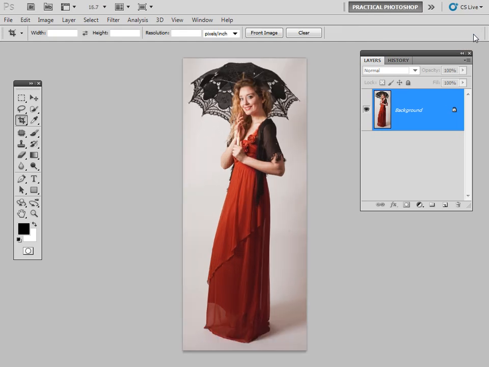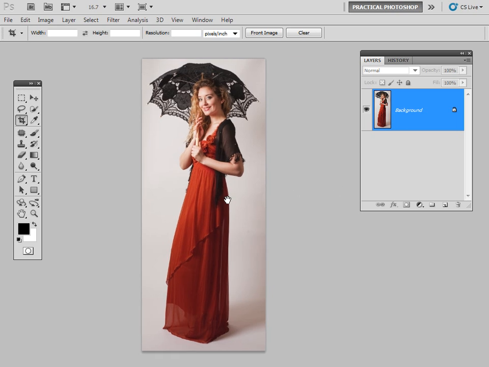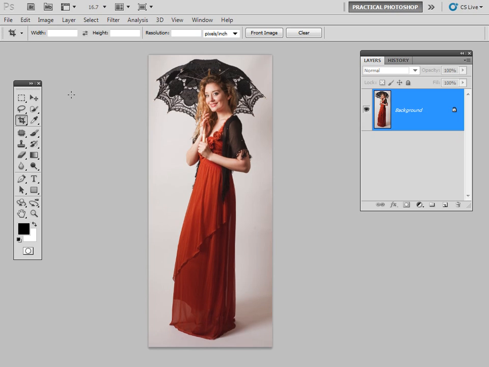I'm just going to press Control and the plus key just to zoom in a little bit so our image is a little bit bigger, and the space bar just to grab around the image. Now to make our selection, I'm going to go over to the quick selection tool from the tools palette, and I'm just going to very crudely mark out the area of our model here. Now you can just see it's being relatively intelligent, and there we go. You can see our model is selected there.